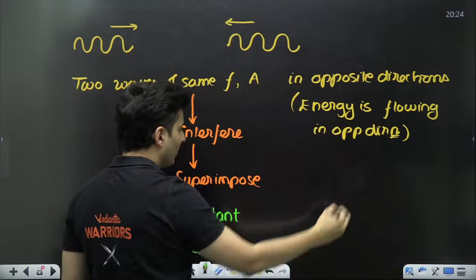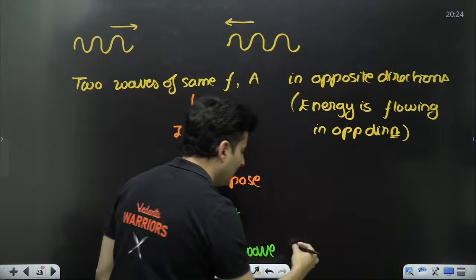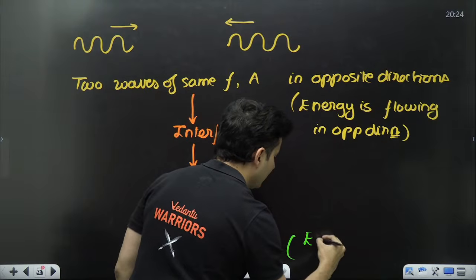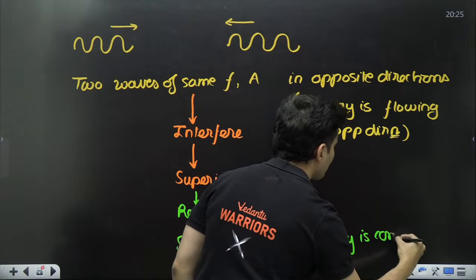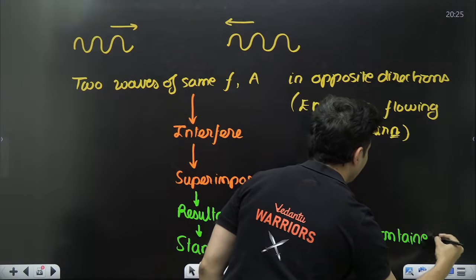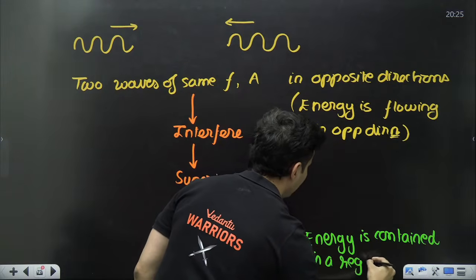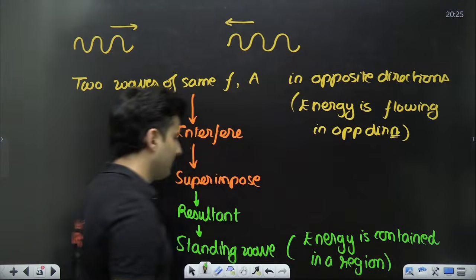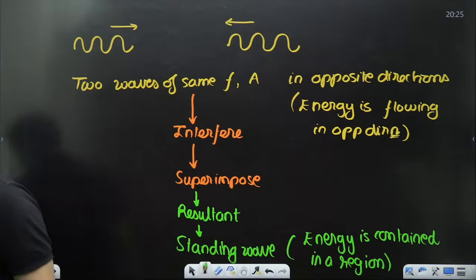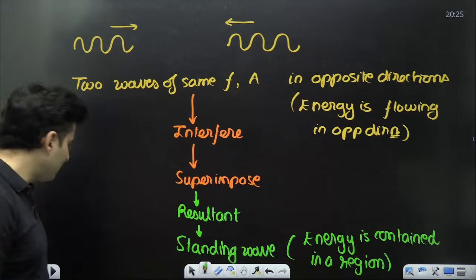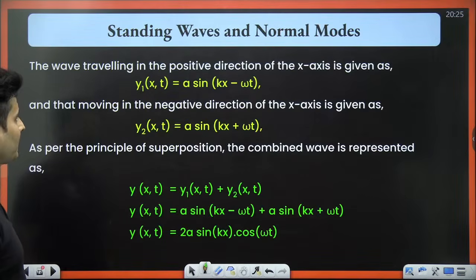And finally, what will happen when they interfere in that region, because it's standing, meaning that the energy is contained in a region. That's what will happen. Is that clear? Everybody with me till this point? Okay, perfect.